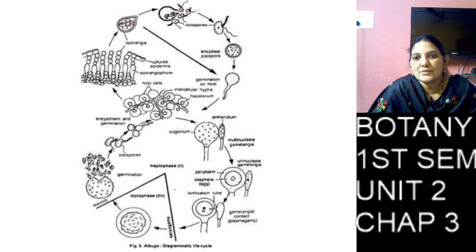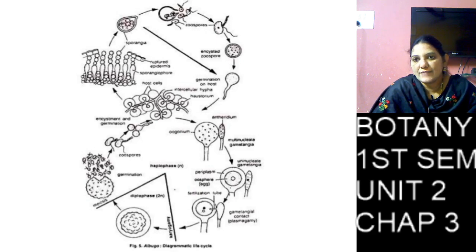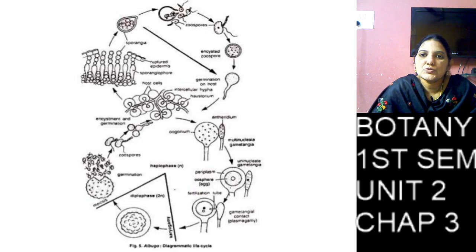Each cell develops as a zoospore, and the zoospore is a bean-shaped structure, and it has two flagella. One is a whiplash flagellum, and another one is a tinsel flagellum. After complete formation of these zoospores, the round conidium's outer layer ruptures, and the zoospores enter into the water, and they swim for some time with the help of flagella.